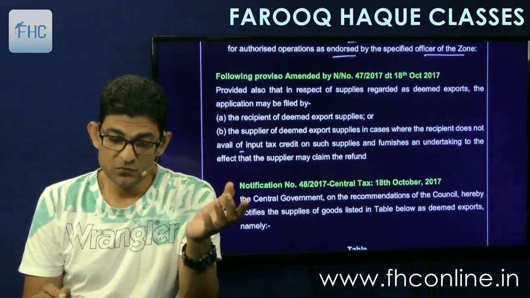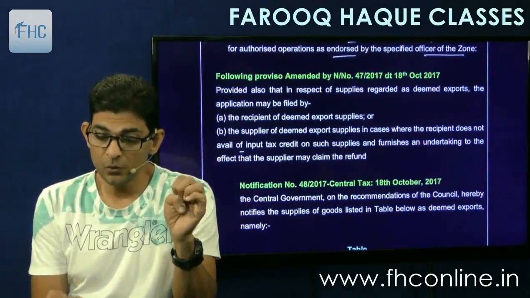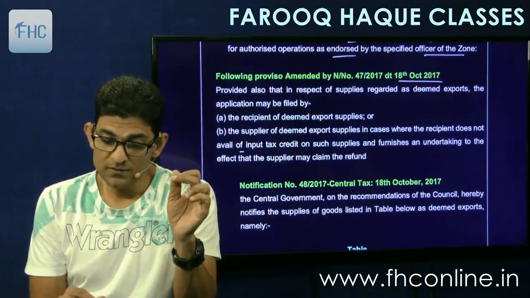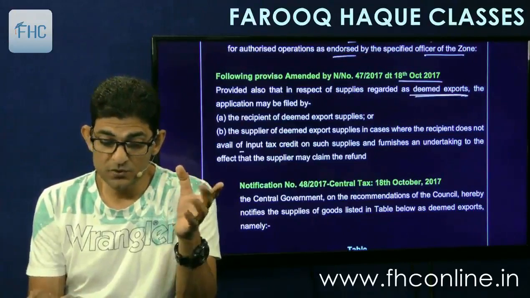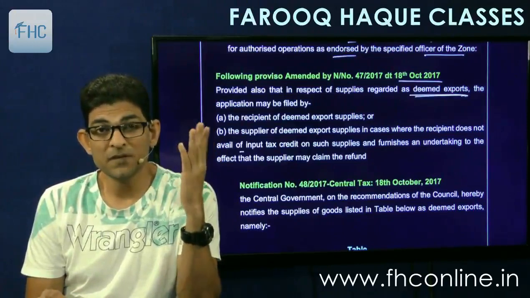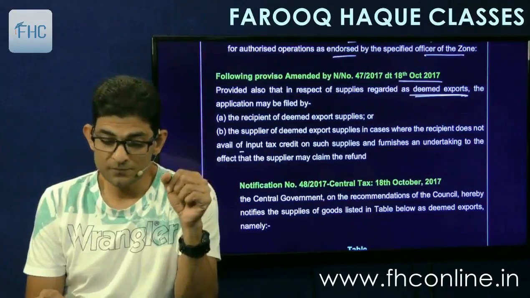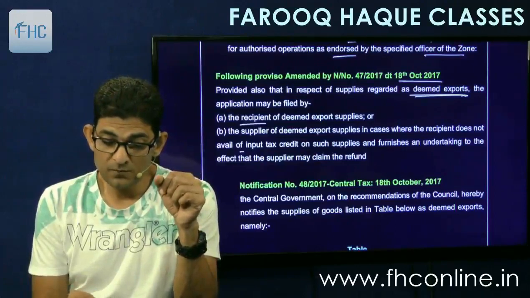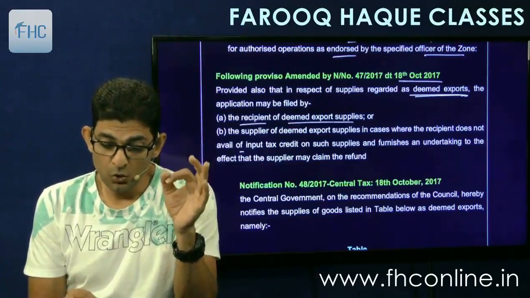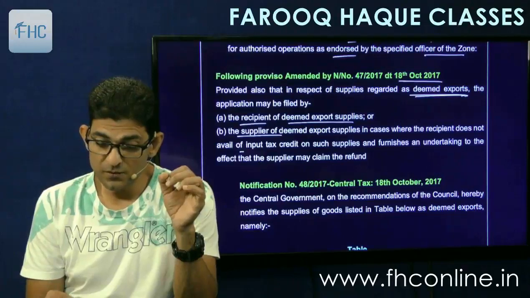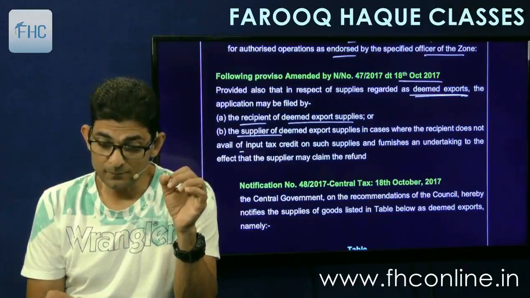And then further proviso which is amended with effect from October 17 is provided also that in respect of supplies regarded as deemed exports, means those under the FTP schemes, foreign trade policy schemes, the application may be filed by the recipient of deemed export supplies or the supplier of deemed export supplies in cases where the recipient does not avail of the input tax credit.